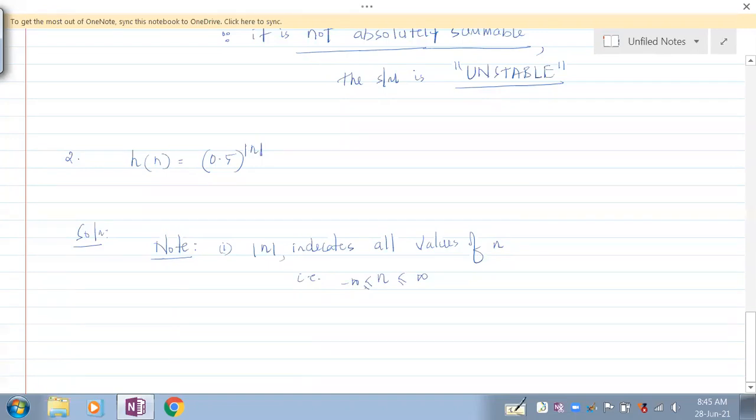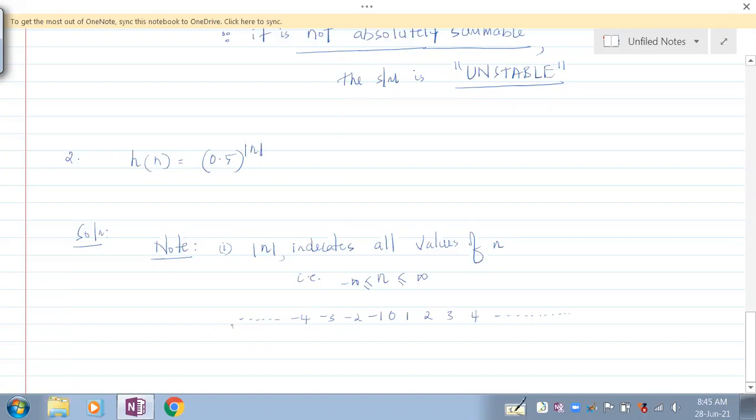So that means n will take positive values as well as negative values. So n will have 0, minus 1, minus 2, minus 3, minus 4, up to minus infinity, and 1, 2, 3, 4, up to plus infinity, on both sides.